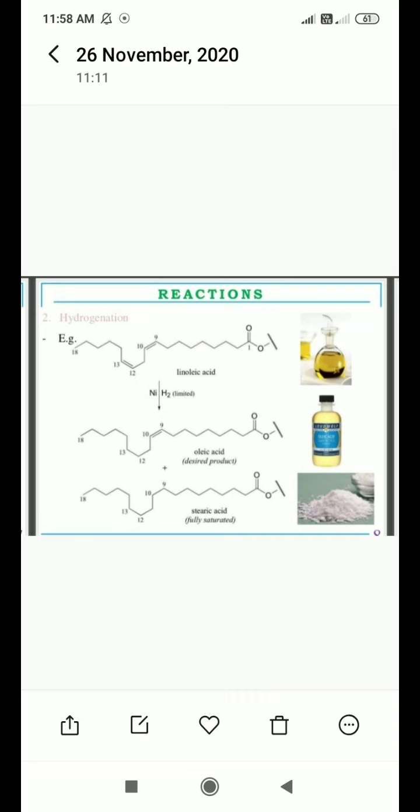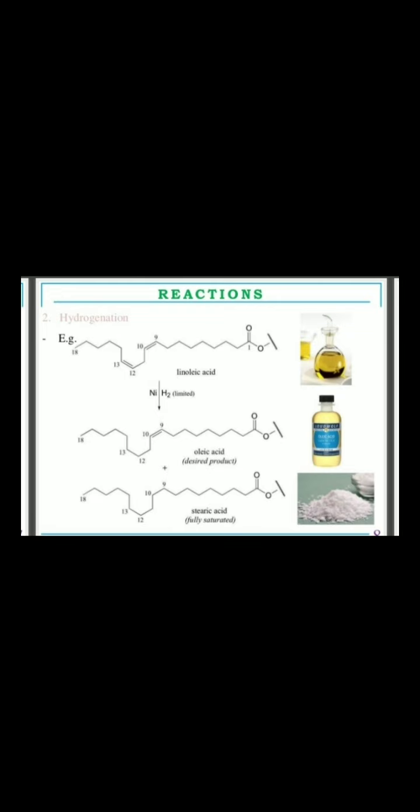So we prefer oleic acid from partial hydrogenation, because it has good qualities compared to stearic acid. So we will prefer partial hydrogenation.